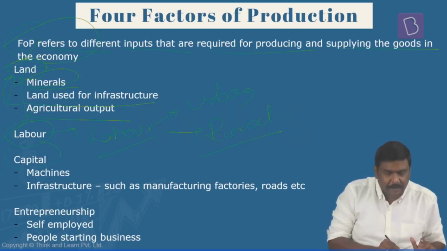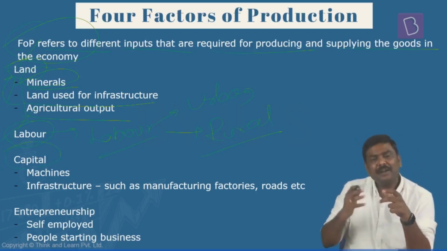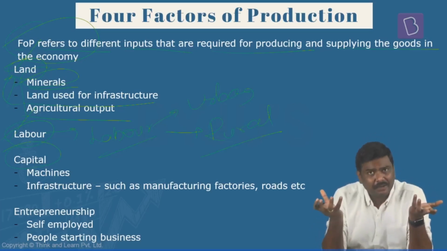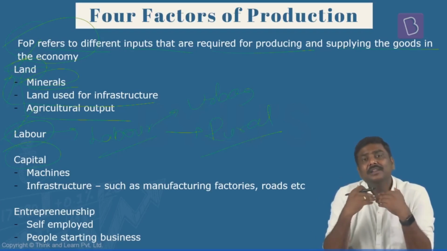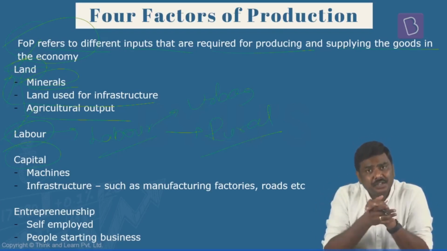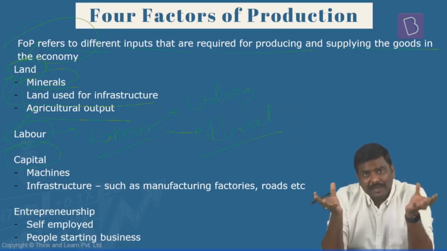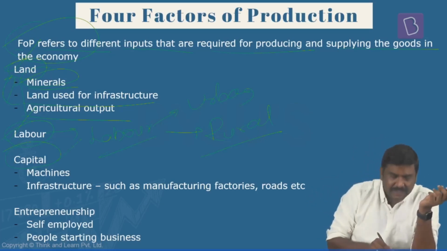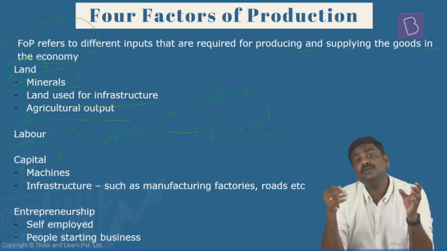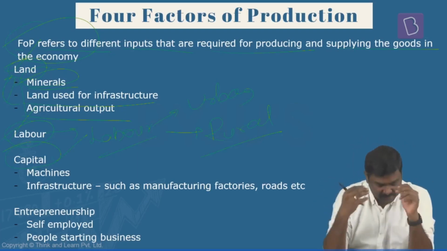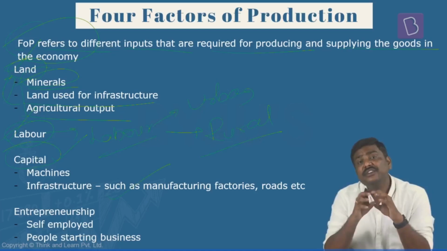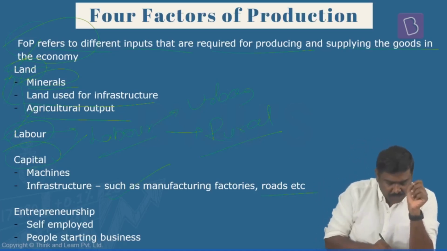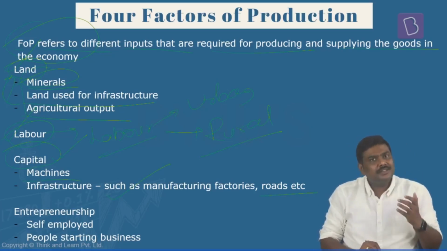The third factor of production is capital. As earlier mentioned, if a company takes a loan to purchase a machine, that becomes part of the capital, because on this capital the company has to pay a certain interest to the lender. But a broader understanding of capital would be anything that has been created by man and which is used for the production process. For example, a manufacturing facility, roads that are constructed, machines that are manufactured, etc.